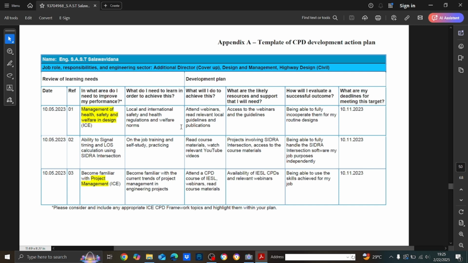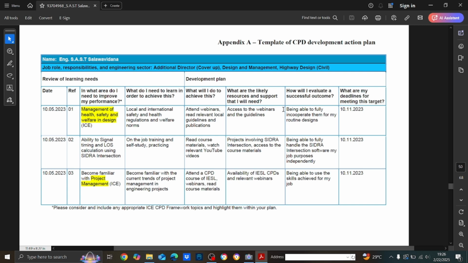Then the next one, the development plan. What will I do to achieve this? How am I going to achieve this? Attend webinars, read relevant local guidelines and publications. What are the likely resources and support that are needed? Access to the webinars and guidelines. Okay, so if you are going to attend seminars or something, then you have to mention that there.